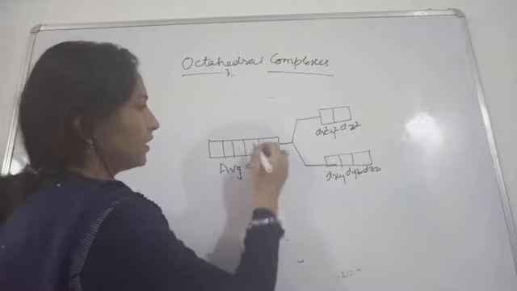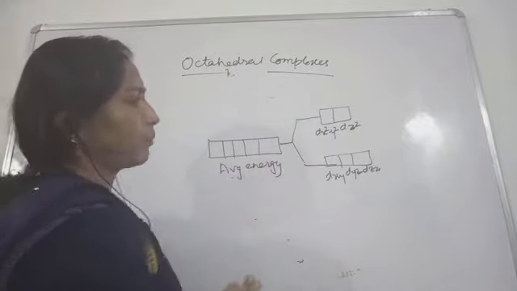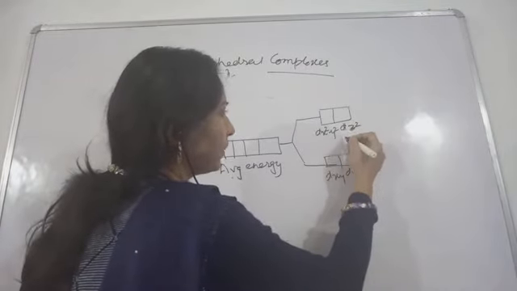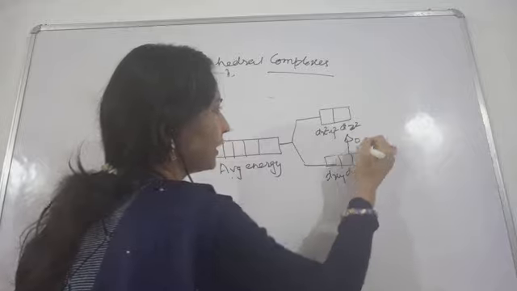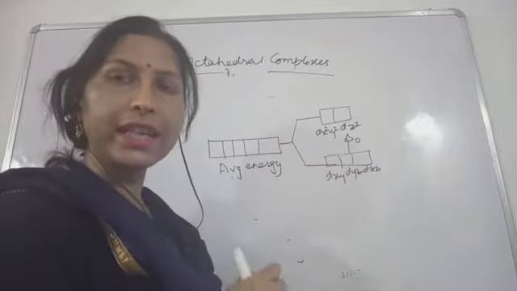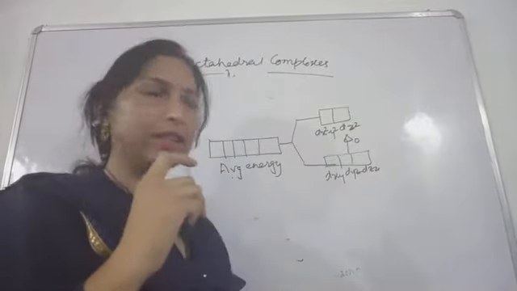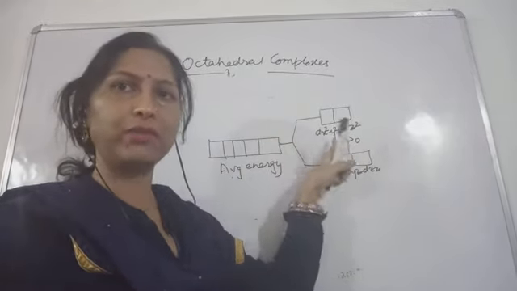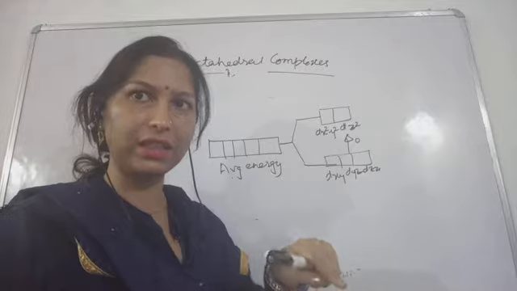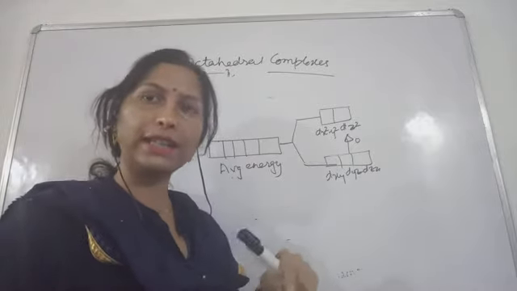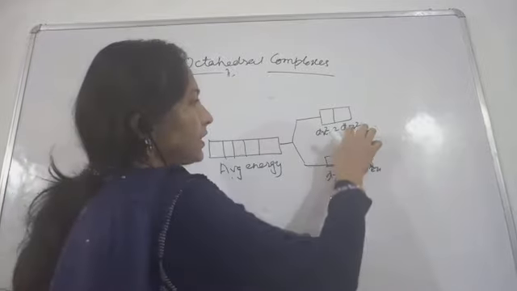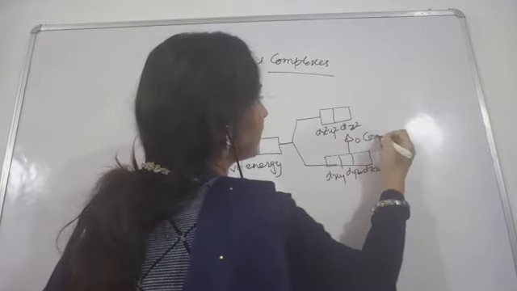Okay, so this was the average energy level, and see what is happening here. Now the gap between them will be called delta O. Delta O is the energy gap. We give it the subscript O because this is an octahedral complex. For a tetrahedral complex, we will replace this O by T. So this is delta O, the energy gap.